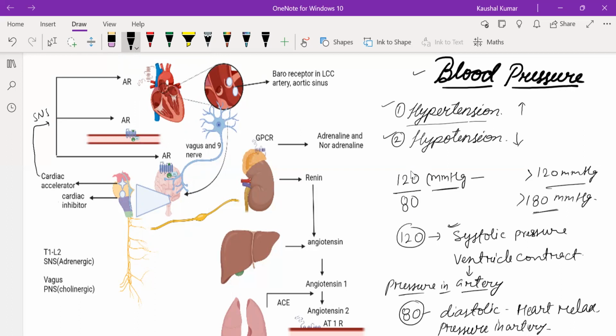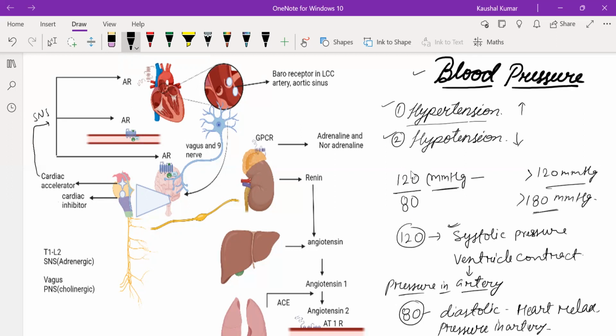This sympathetic nervous system is adrenergic in nature, and thereby it releases noradrenaline, and that noradrenaline binds to the SA node and AV node, and they increase the uptake of calcium in that cell, and that calcium causes contraction of the heart muscles. The same happens to the blood vessels.